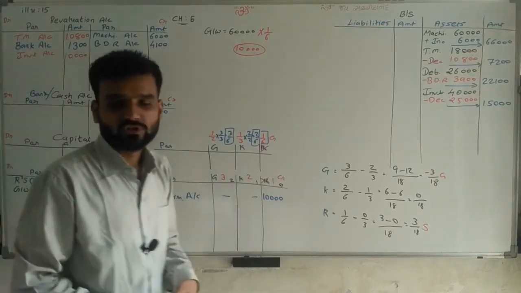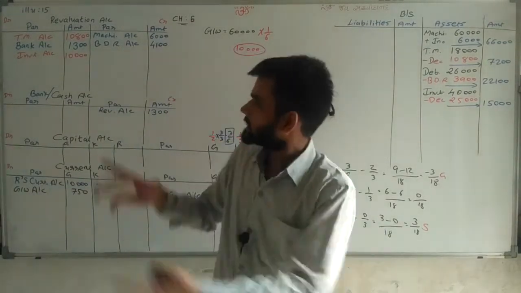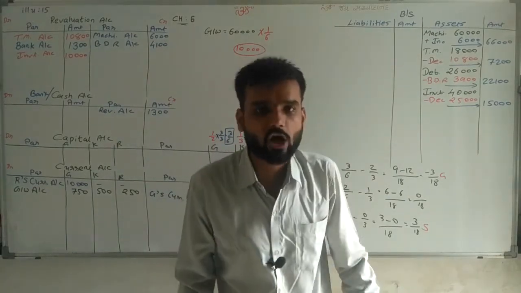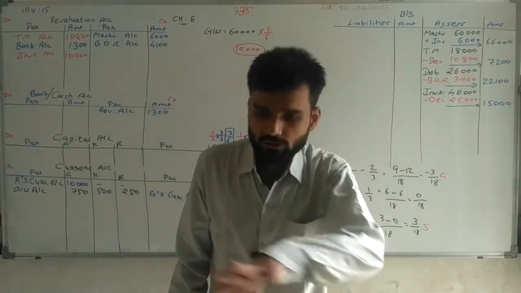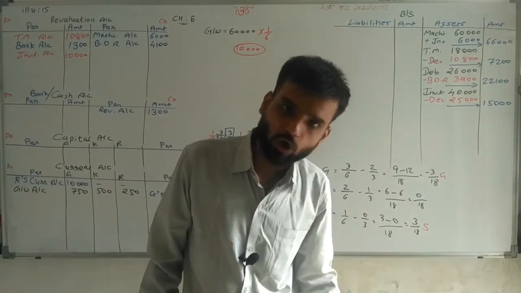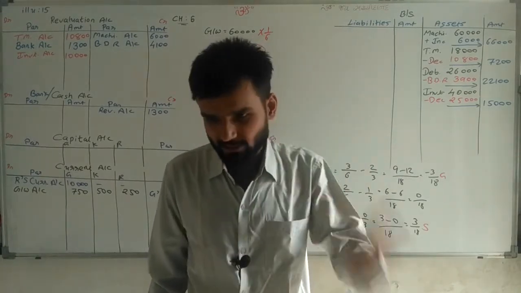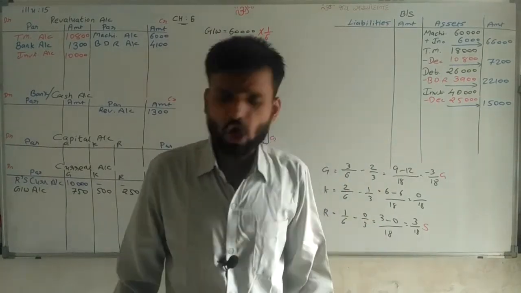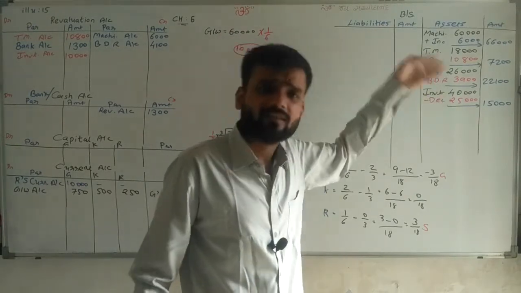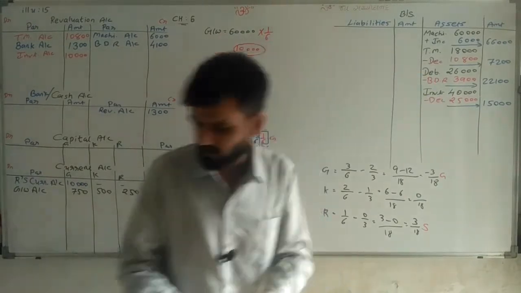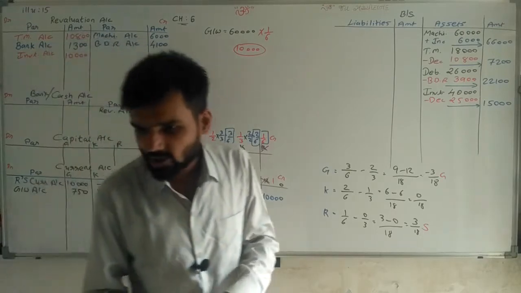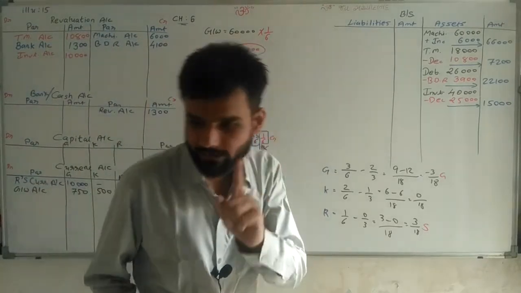That 10,000 is my extra loss that we have written on the debit side of revaluation, because 15,000 is already in the investment fluctuation fund. Next, going ahead, stock. Stock is stock, right? 12,000.